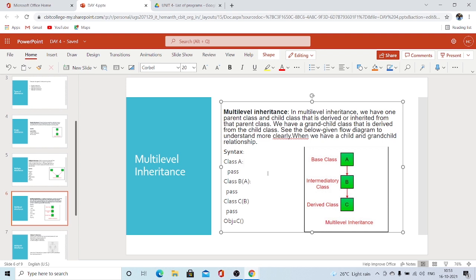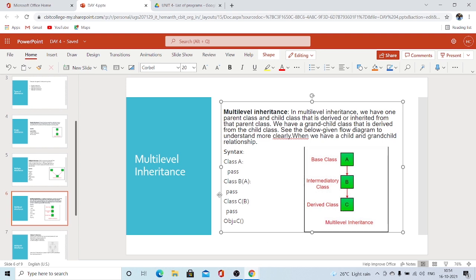Now let's see the syntax for multi-level inheritance. As usual, you have to define a class with statements inside. Then class B contains the properties of A. Here you can see A is the base class and B is the child class. So class B is inherited from A, with brackets A and a colon. Now these are the statements inside class B. Now we go to class C, which is inherited from B.